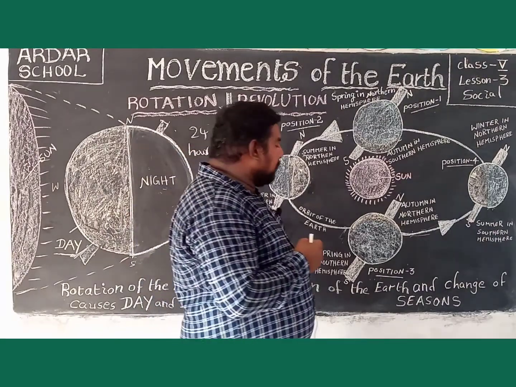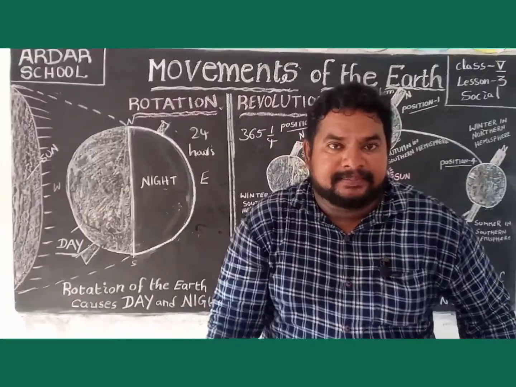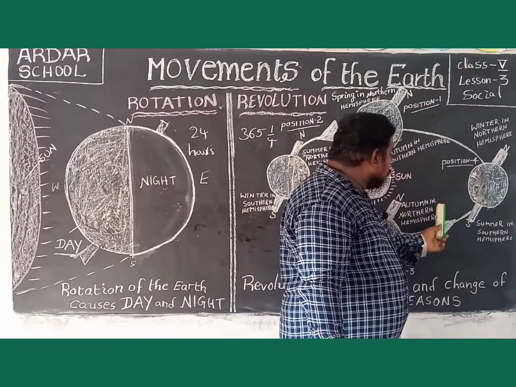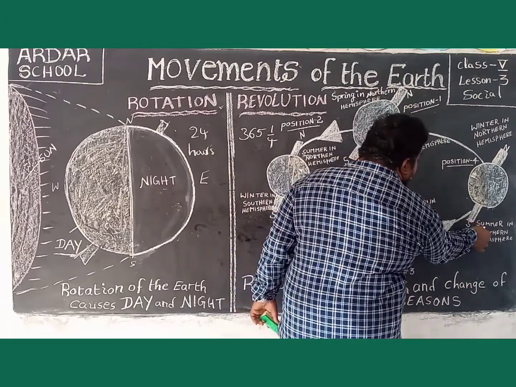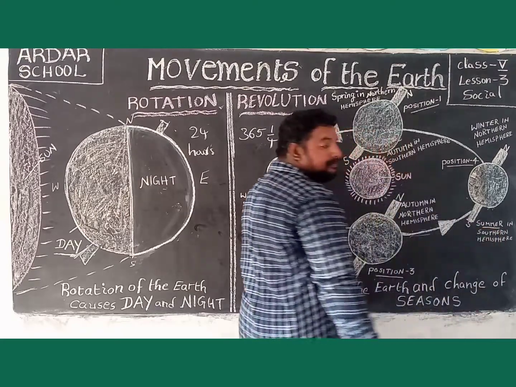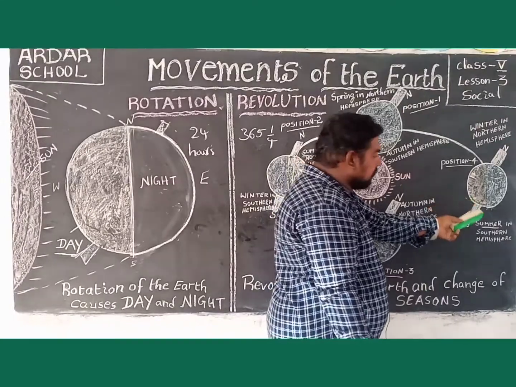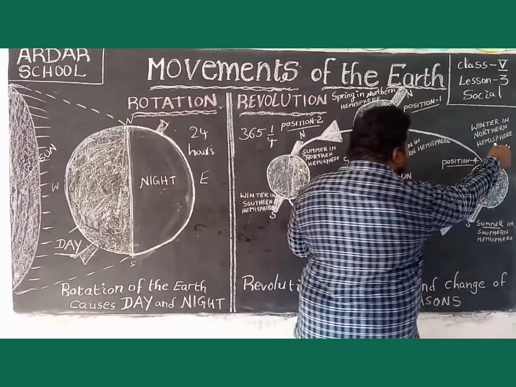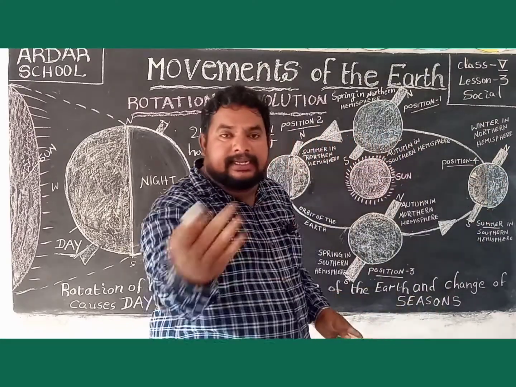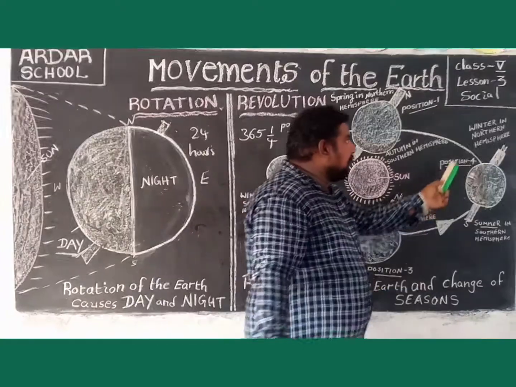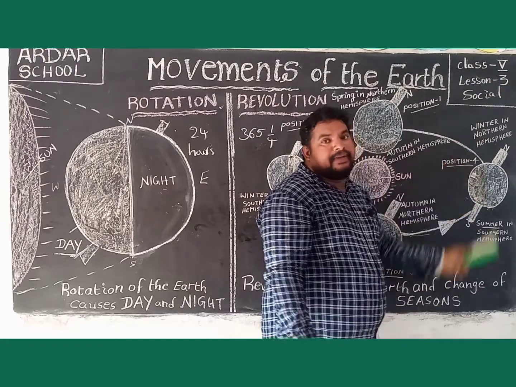Next, you see position 4. In position 4, the South Pole is tilted towards the sun. That's why it is summer. The South Pole is tilted towards the sun, that's why this place is summer. The northern hemisphere, the North Pole, is tilted away from the sun. That's why this place is winter.